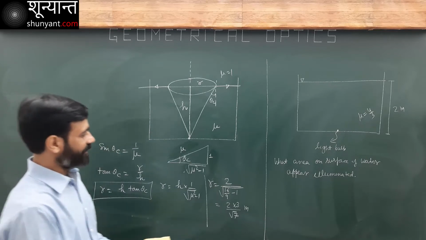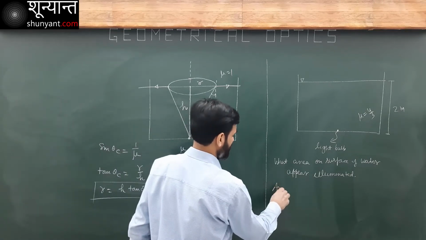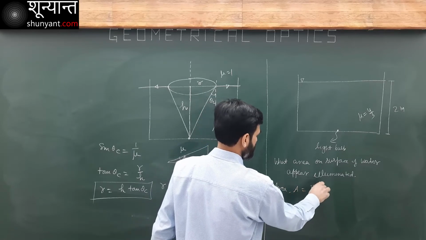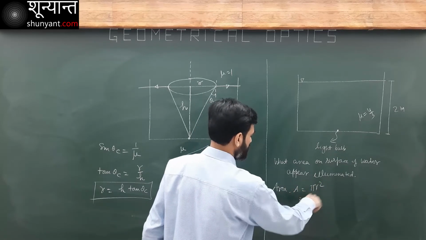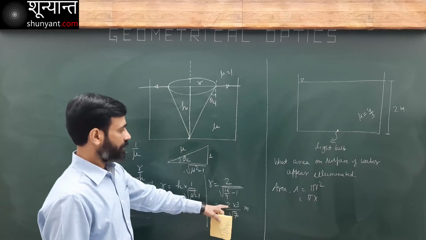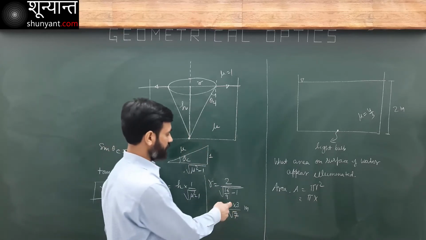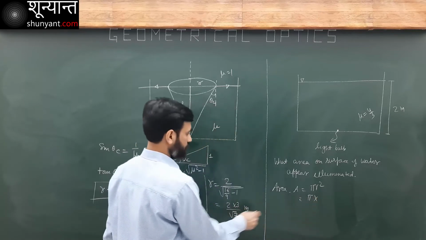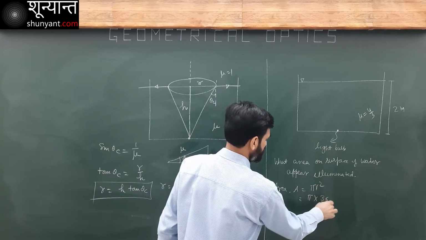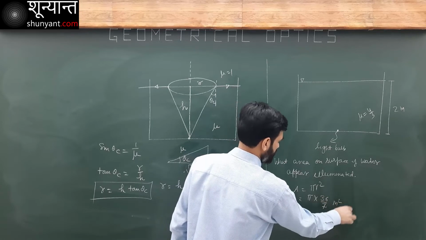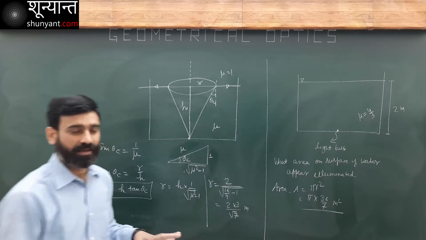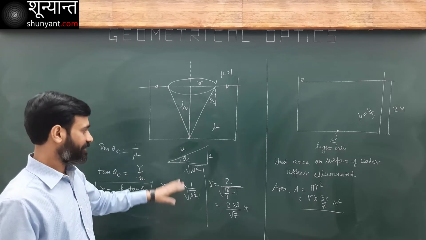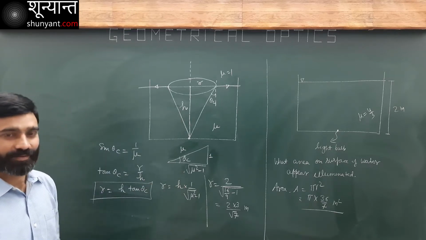So what is area? I want to find area. A is pi r square. So pi into 6 square over 7, so 36 over 7 meter square. So this much area on the surface of water appears illuminated. This is my answer.